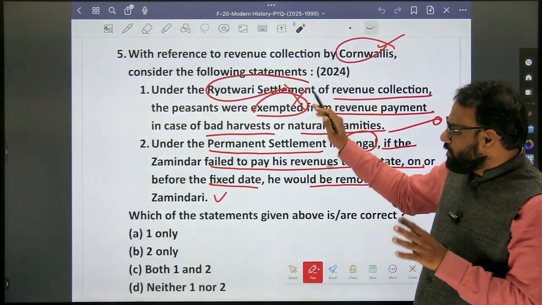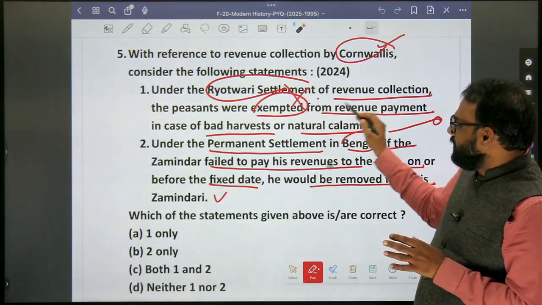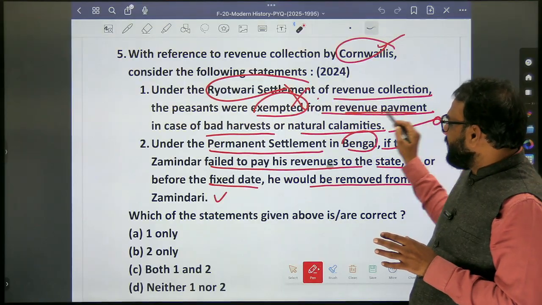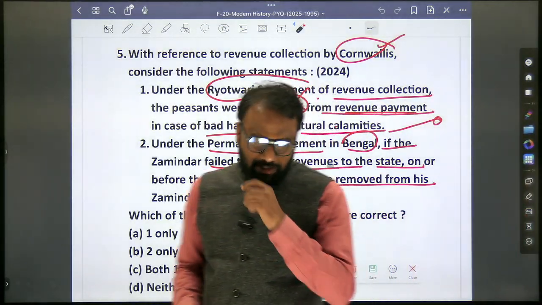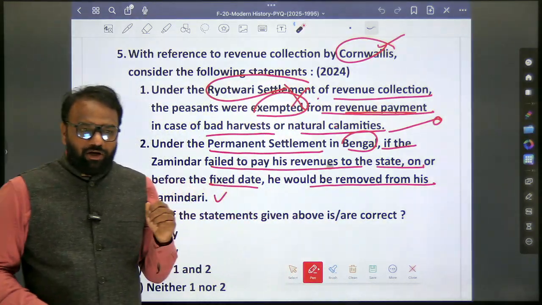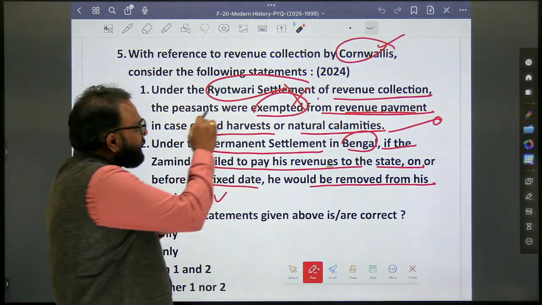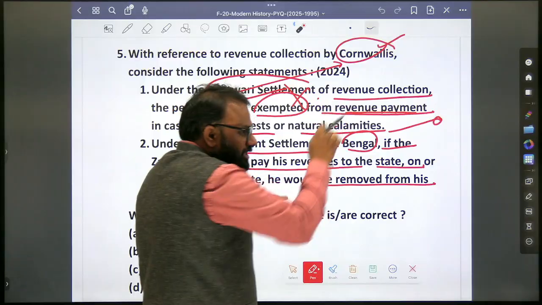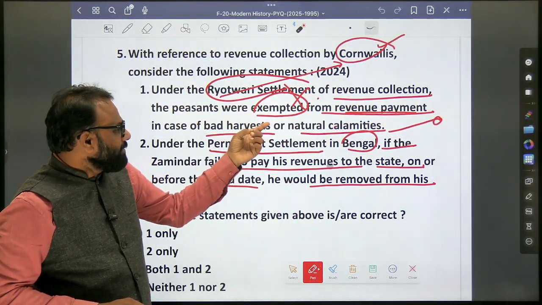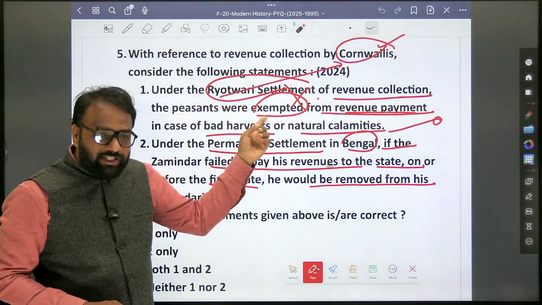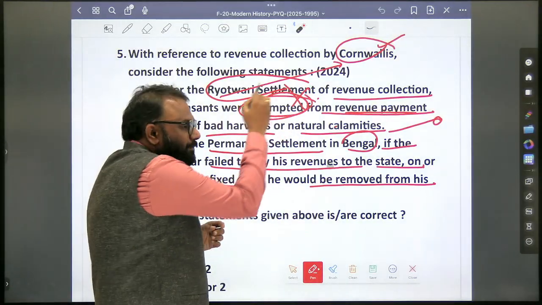Now, this statement is wrong: under the Raitwari settlement of revenue collection, the peasants were exempted from revenue payment in case of bad harvests or natural calamities. What we have to search here is, even though option 1 is wrong, why it is wrong. Is it wrong because of connecting Raitwari with Cornwallis, or is the statement itself wrong, whether they are exempted from revenue payment or not?